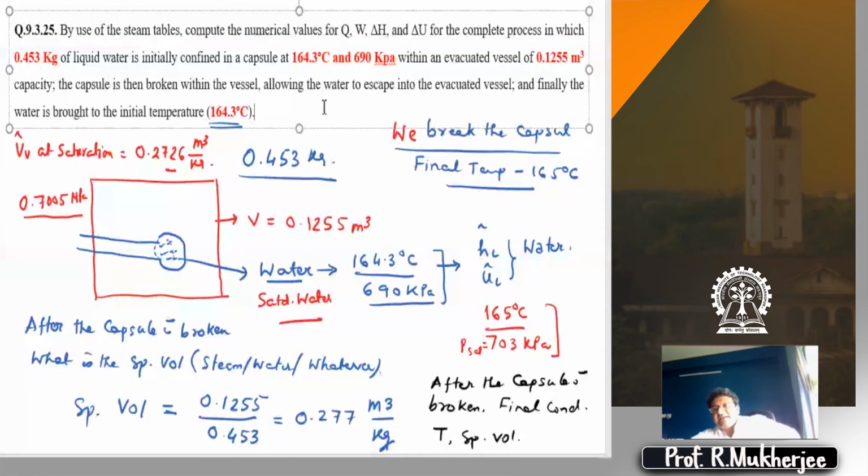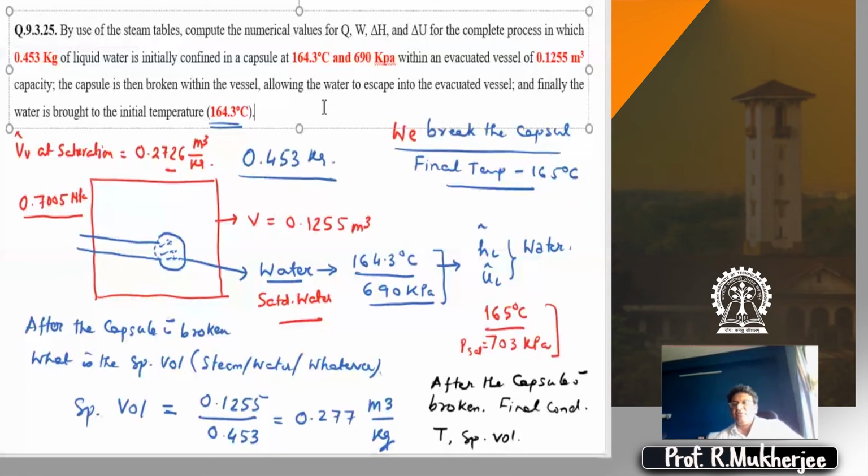So once you break the capsule, now it's evacuated. Yeah, it's written also. Yeah, it's evacuated. It can be considered as vacuum. So now once you break this capsule, what is going to happen? This same liquid now occupies what volume? The volume of the tank.